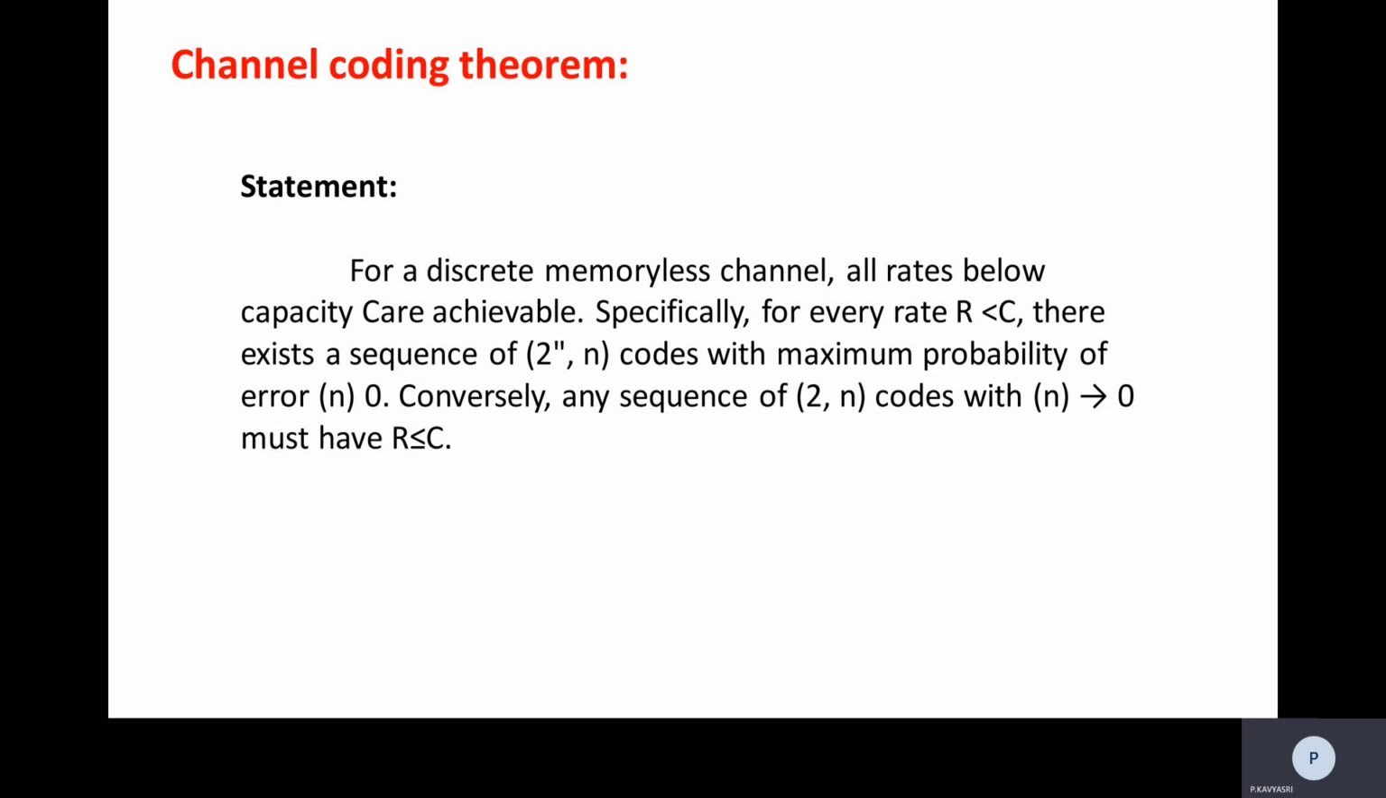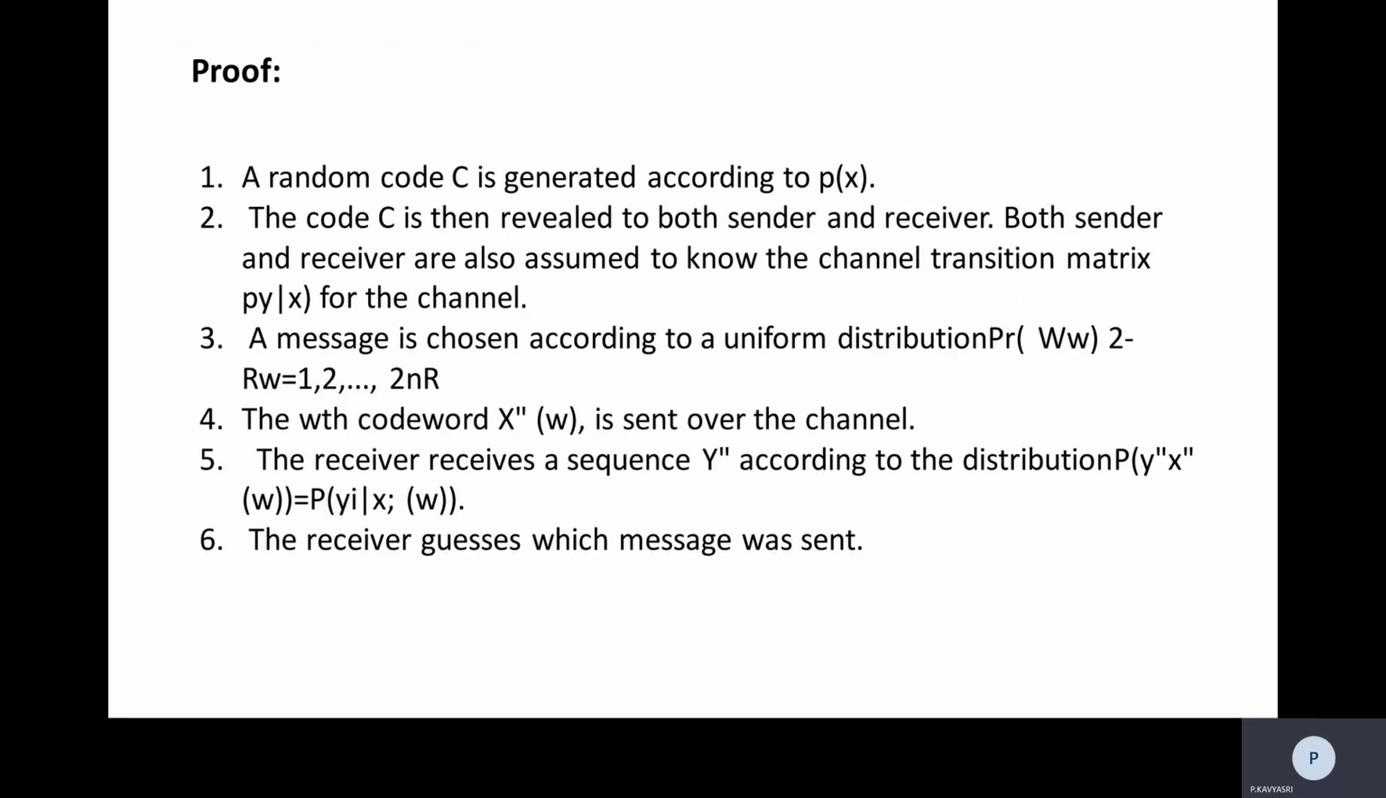The statement of the channel coding theorem is: for any discrete memoryless channel, all rates below the capacity C are achievable. Specifically, for every rate R less than C, there exists a sequence of (2^(nR), n) codes with maximum probability of error tending to 0. Conversely, any sequence of (2^(nR), n) codes with error tending to 0 must have R less than or equal to C. Now we will see the proof for that theorem.